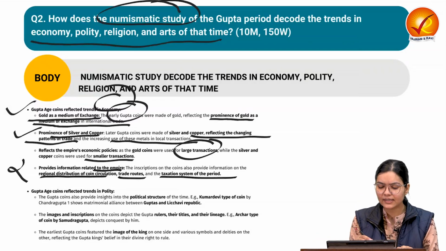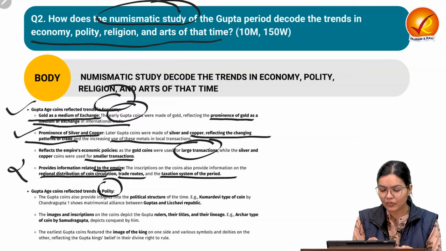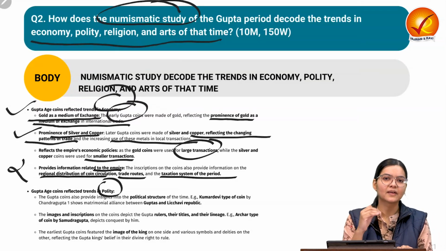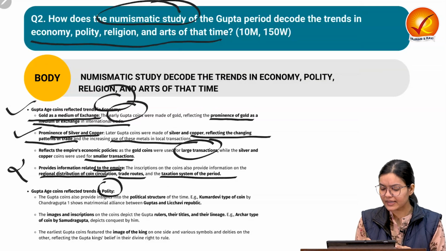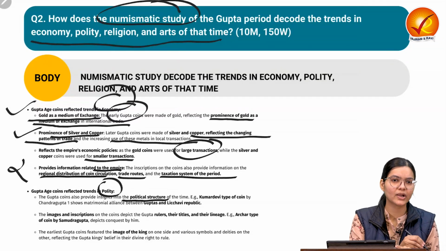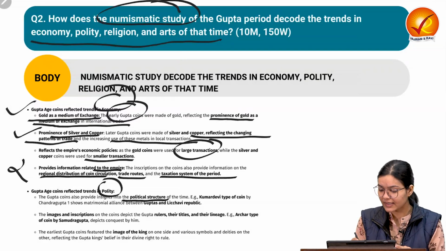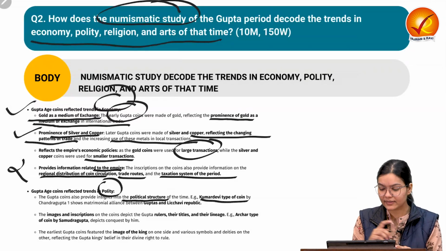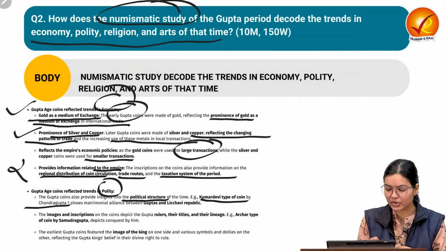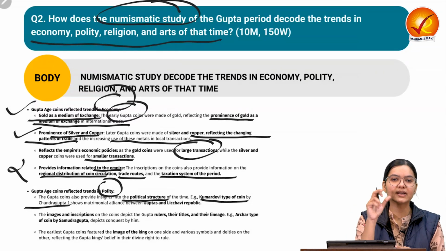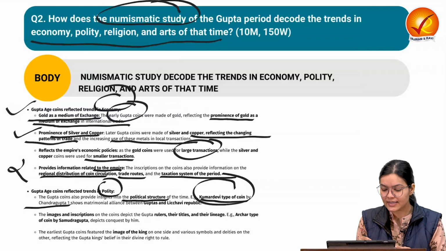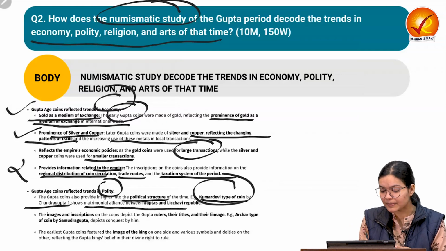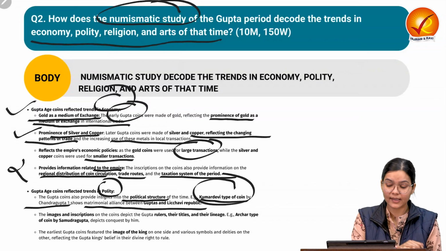Now understand the polity: how can we understand the polity by studying the coins? The Gupta coins also provide insight into the political structure, because there is the Kumar Devi type of coin, and this coin was issued by Chandragupta I. This coin has a specific kind of depiction through which we can understand that it shows the matrimonial alliance between the Gupta and Lichchhavi republic.